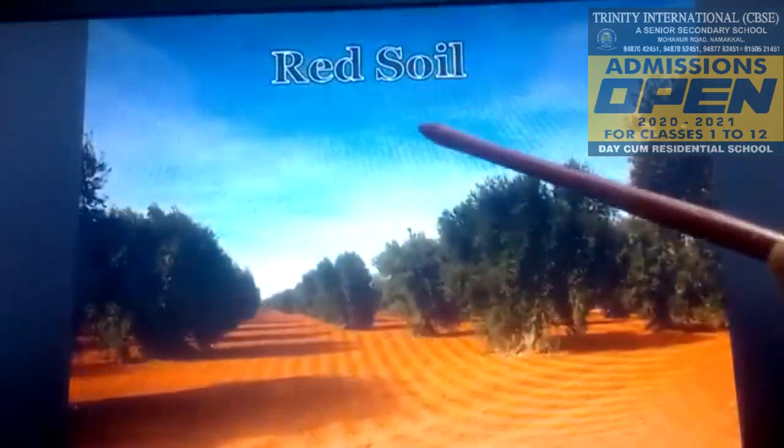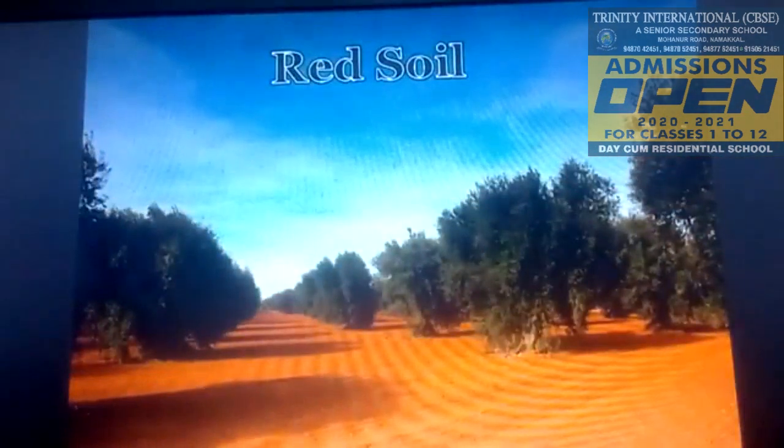Next one is red and yellow soil. These soils formed from crystalline, igneous and metamorphic rocks. It appears reddish in color due to diffusion of iron particles in the soil. It looks yellow when it is in hydrated form. This soil is found in parts of Deccan Plateau, Odisha, Chhattisgarh, southern parts of the middle Ganga plain and Piedmont zone of the Western Ghats.